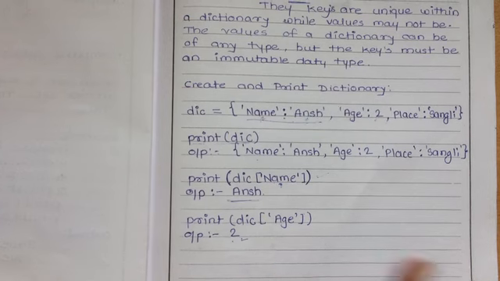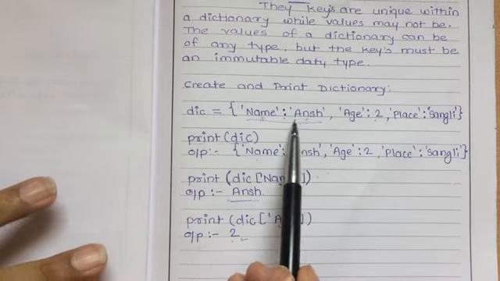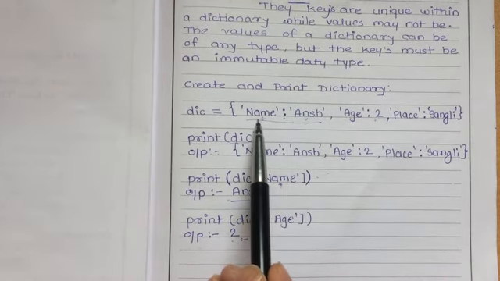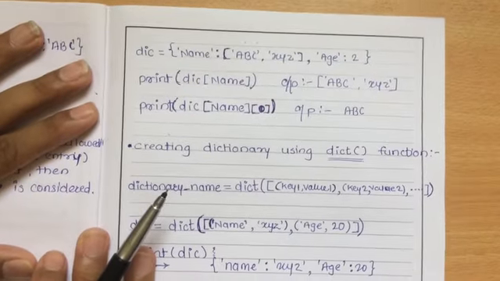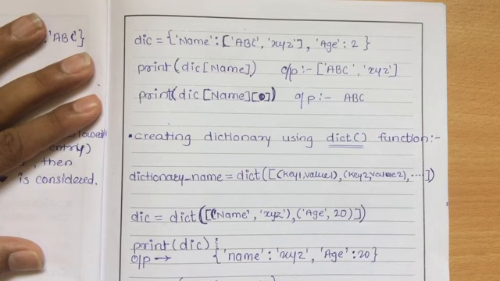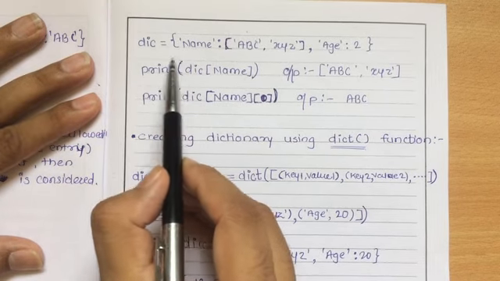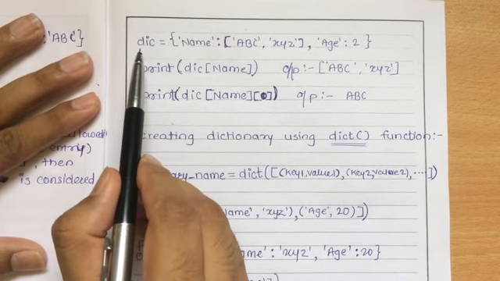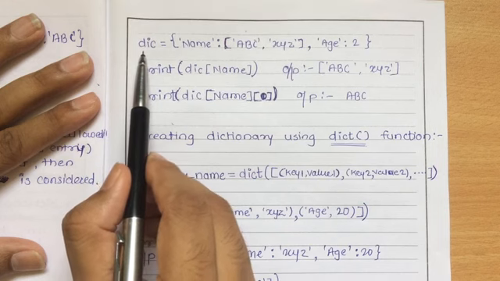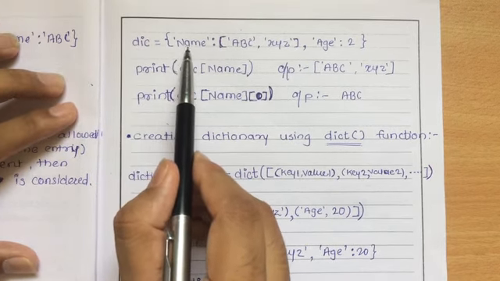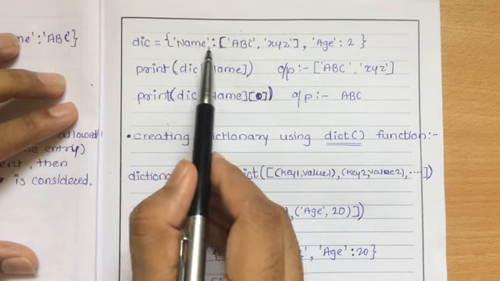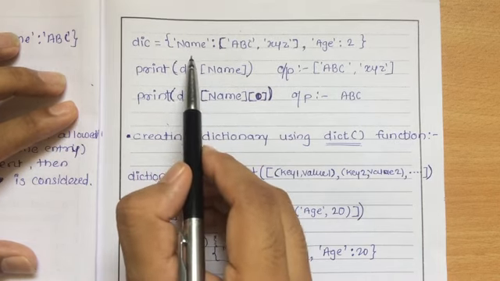Now here I have written only one value for each key. Suppose I have multiple values for a single key. Then how are we going to write that? Here is the example. Here is the dictionary named Dick. Name is a key, not a value.